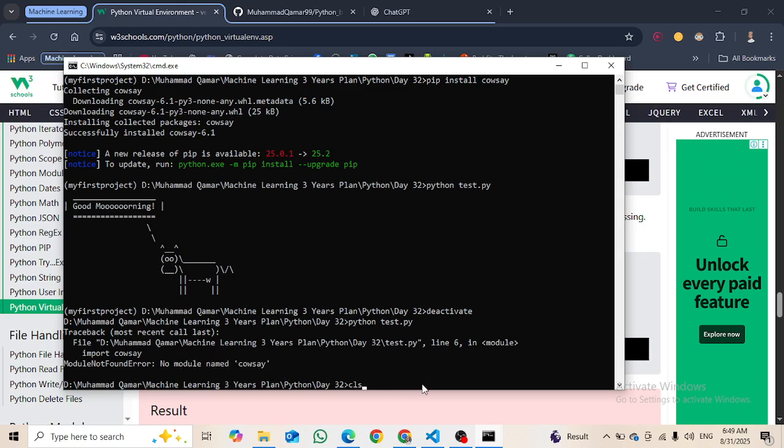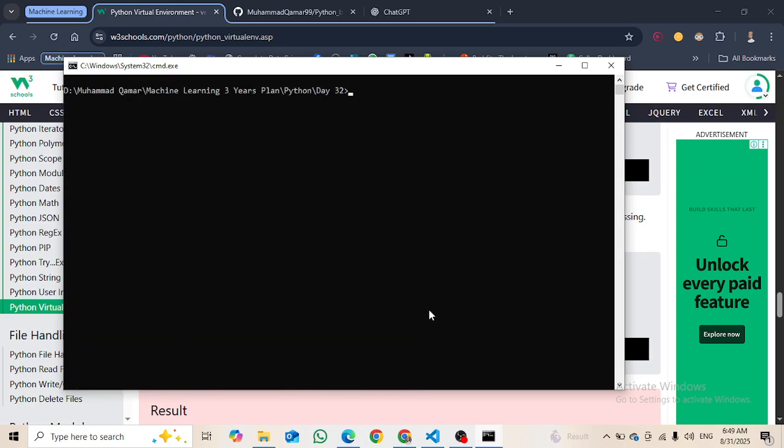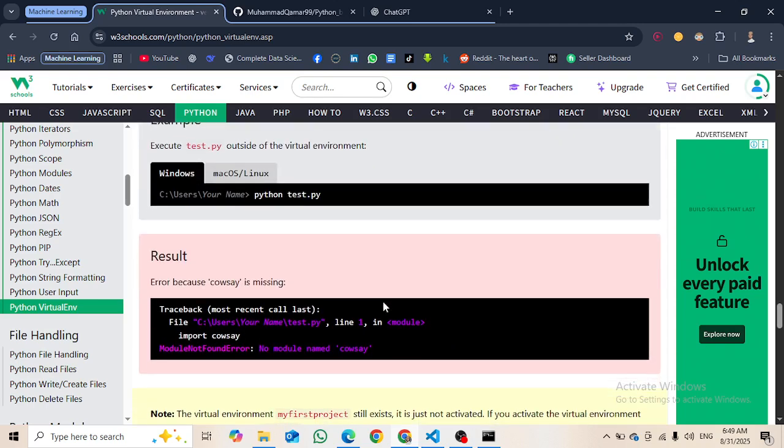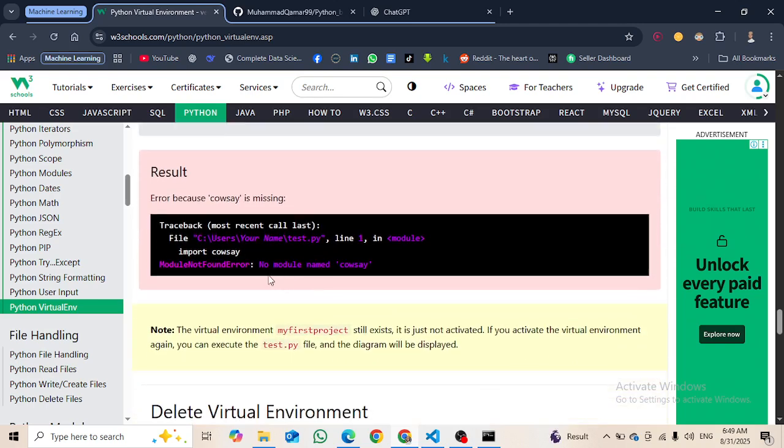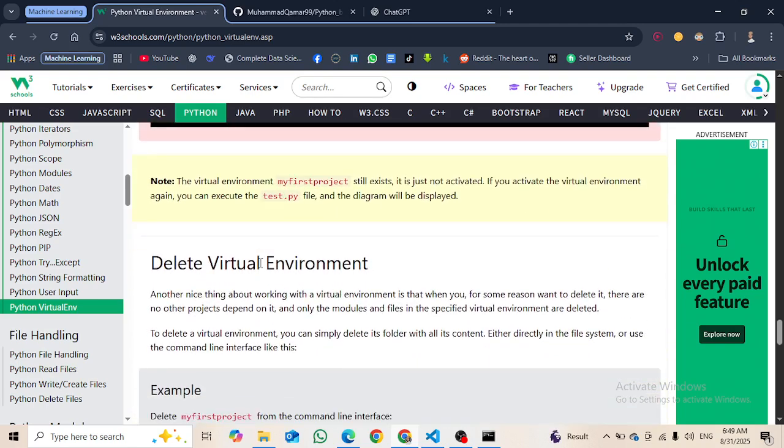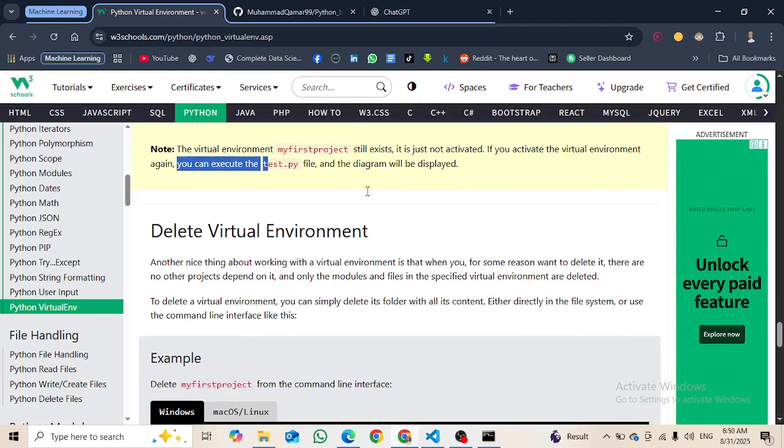Okay, just clear this for now, not a terminal but the command prompt. Now the virtual environment my first project still exists, it is just not activated. If you activate the virtual environment again, you can execute the test.py file and the diagram will be displayed.